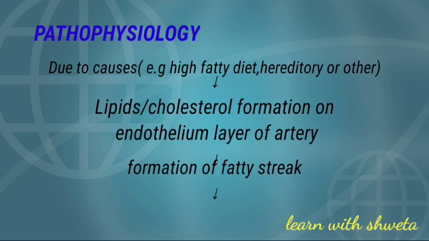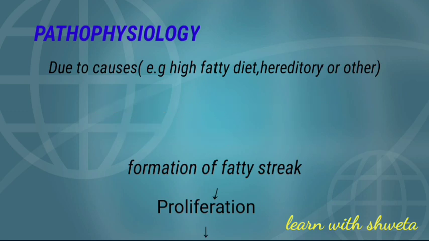Now we talk about the pathophysiology of CAD. CAD is a progressive disease that takes many years to develop. When it becomes symptomatic, the disease process is usually well advanced. There are three stages of development in atherosclerosis. First is fatty streaks, second fibrous plaque resulting from smooth muscle cell proliferation, and third is complicated lesion. Now we see one by one. What is fatty streak? The earliest lesions of atherosclerosis are characterized by lipid-filled smooth muscle cells. As a streak of fat develops within the smooth muscles, a yellow streak appears.